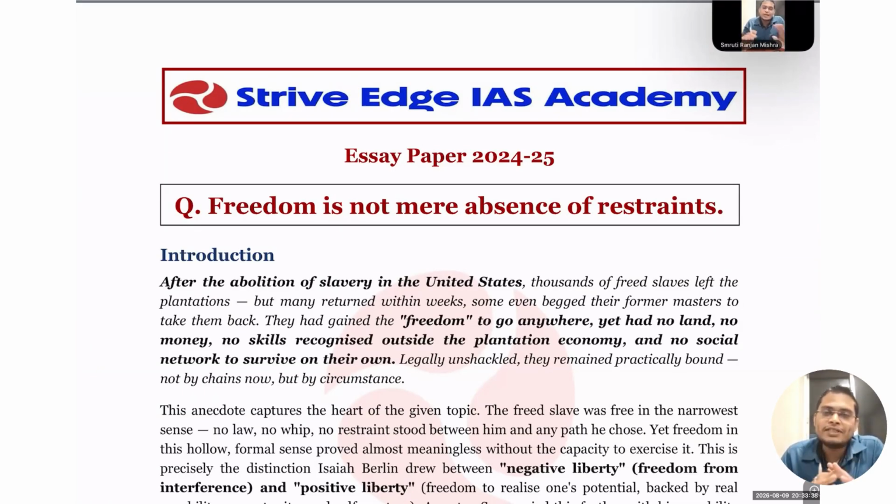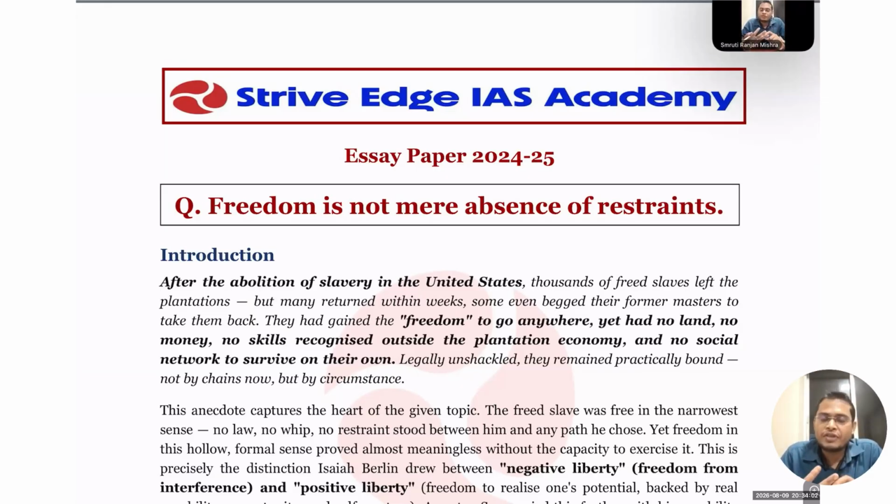So that means just removing the restraint, that means removing the restriction, is not about freedom. Freedom is more than that. I'm giving an example. Let's say we all of a sudden give all this freedom to women to do whatever they want to do. Do you think that they are going to do it? No, because there is a social restriction, there is patriarchy, there is lack of skills.